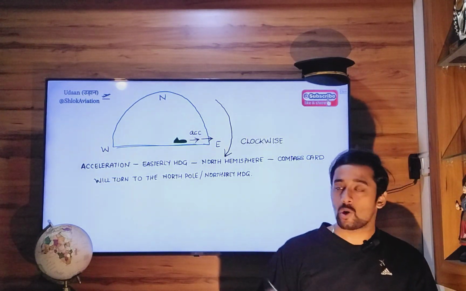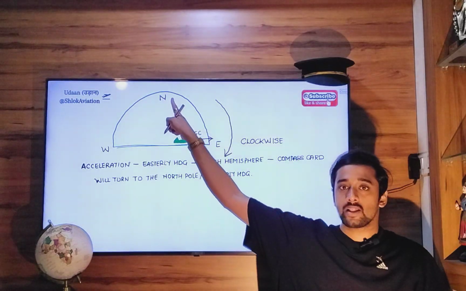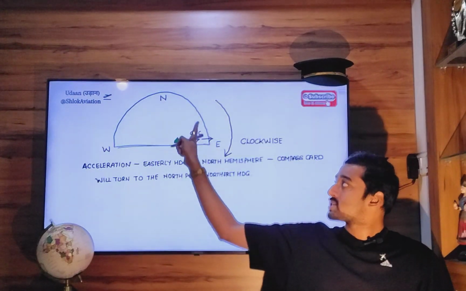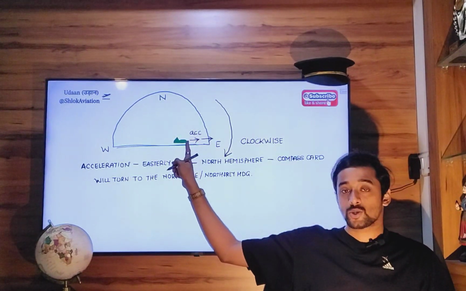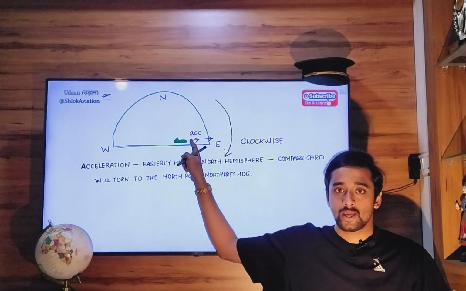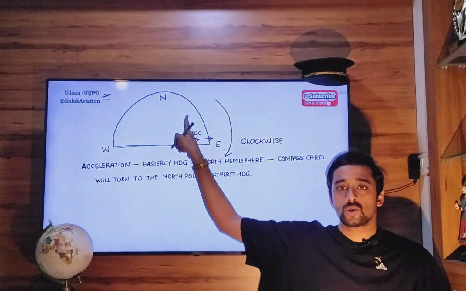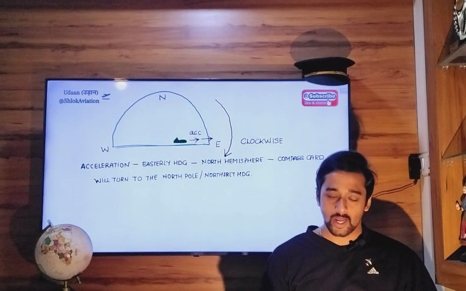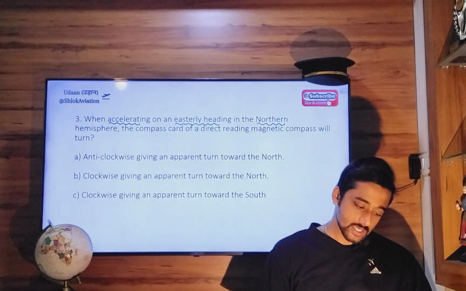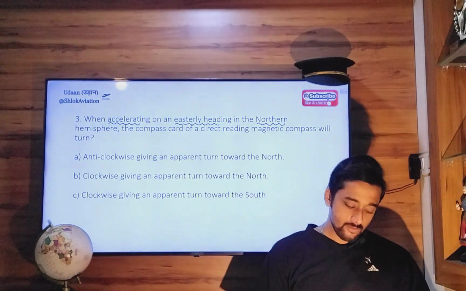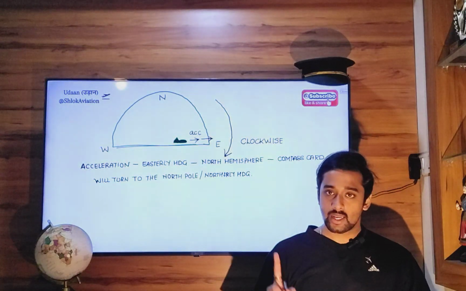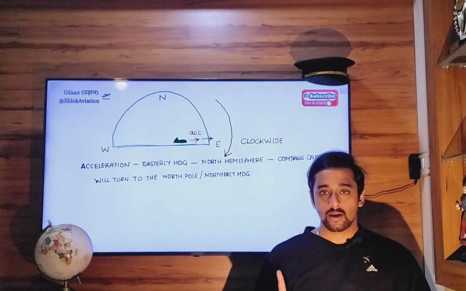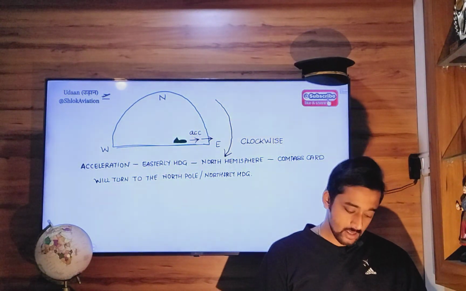Compass card will rotate clockwise. Only then this north heading will come down towards this aircraft, so that this aircraft points towards that north heading or any heading which is close to northerly direction, 020, 030, 040, whatever. So the correct answer is definitely: whenever you accelerate on an easterly heading in the northern hemisphere, the compass card will show the north direction.